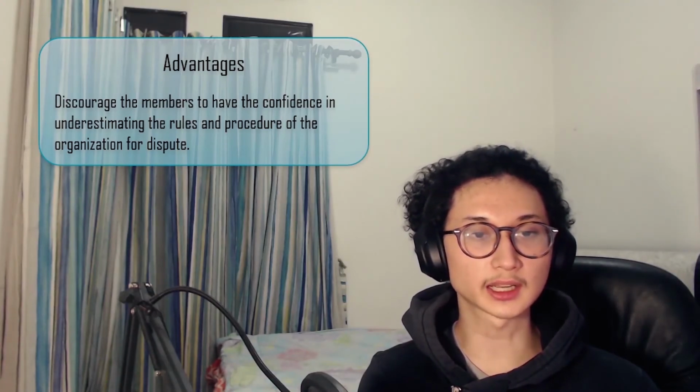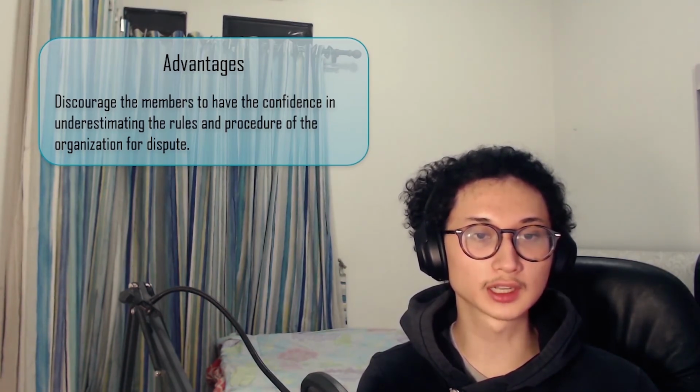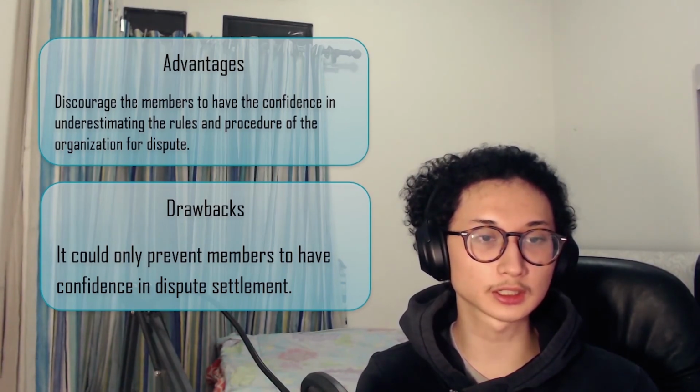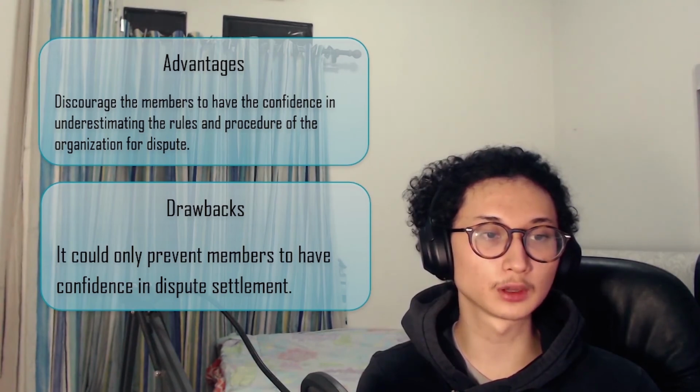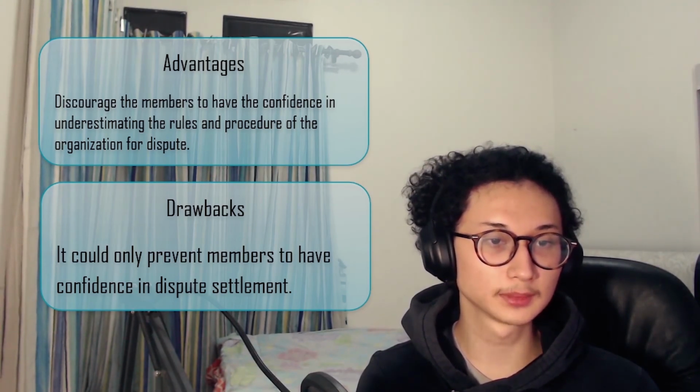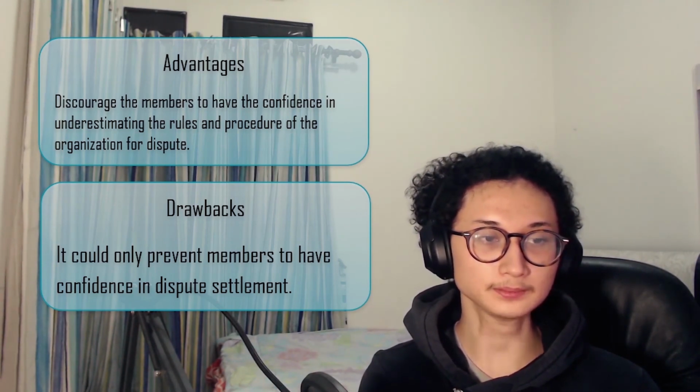So what are the advantages of reforming the WTO? It could discourage the members from losing confidence in, and underestimating, the rules and procedures of the organization for dispute. And the drawback is that while monetary compensation may not be the only solution to stopping the flow of trade wars, it will help toward preventing them and restoring the members' faith in the dispute resolution system.